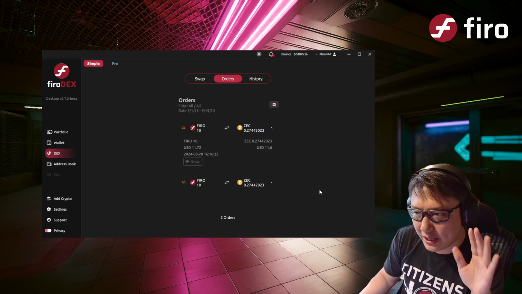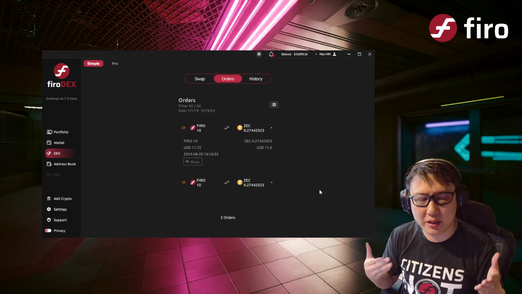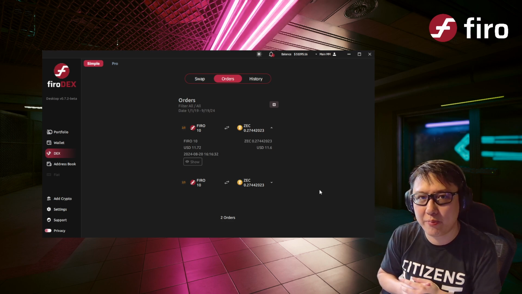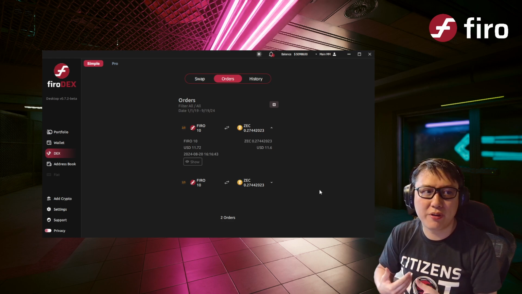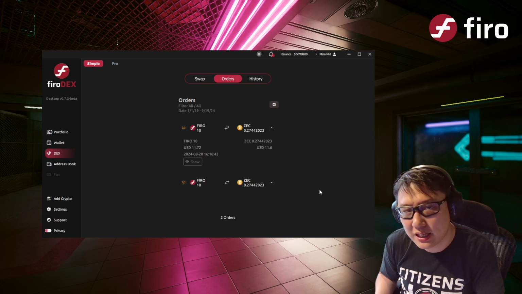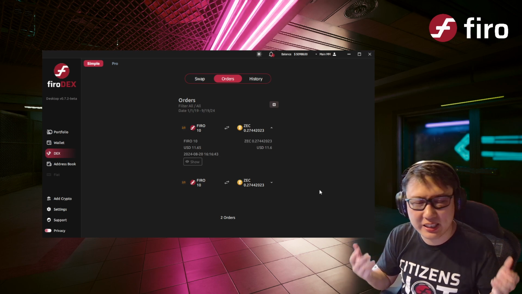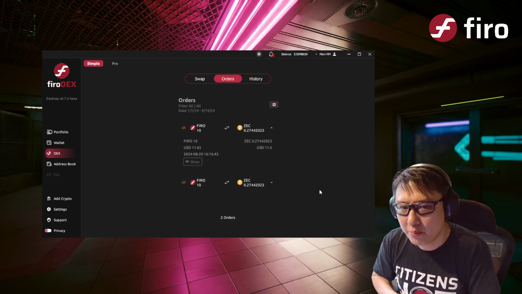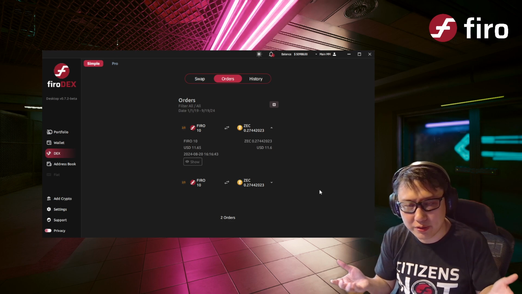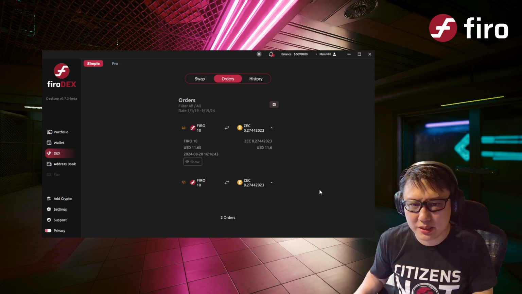And this process typically, I think with Zcash, maybe it's like 15 minutes end to end. And that means it's actually a lot faster when you compare, let's say I deposit Firo into Binance, then swap it and then I withdraw it. That entire time, maybe at least half an hour. But within FiroDEX, this happens at roughly around the same time. Maybe a swap with Zcash would take about 10 minutes or so.